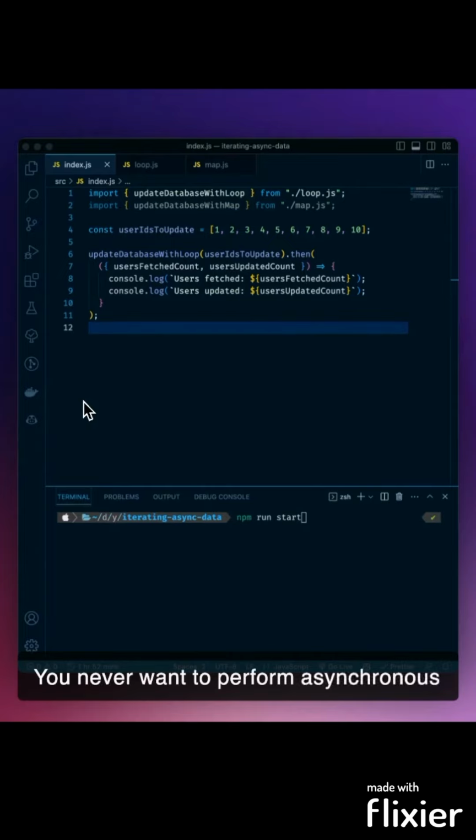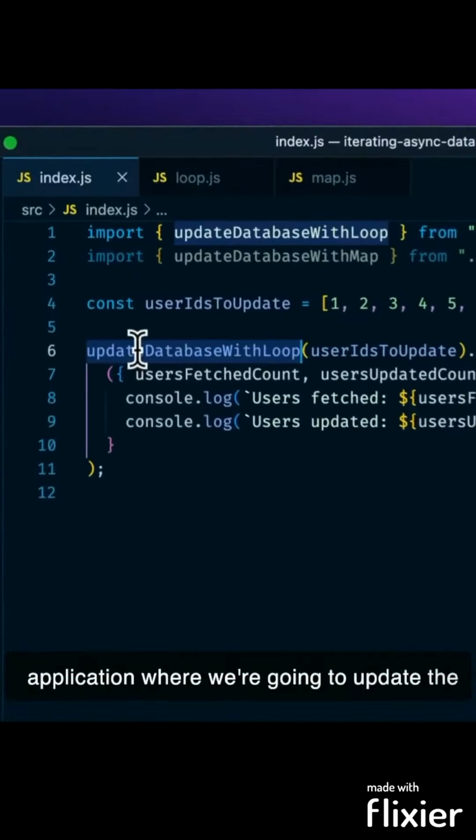You never want to perform asynchronous actions inside of a for or a for each loop. I'm going to show you why this is. We have an application where we're going to update the database with a loop.